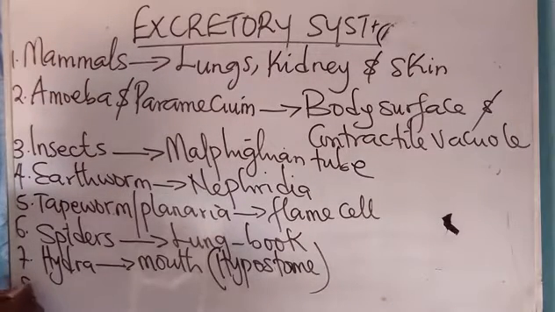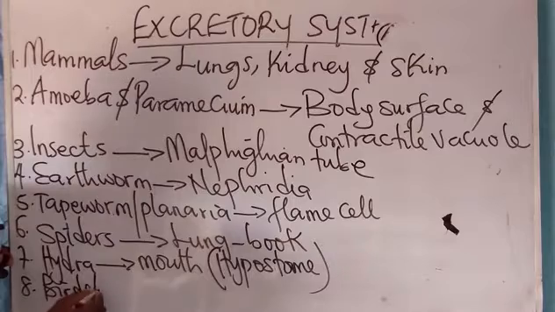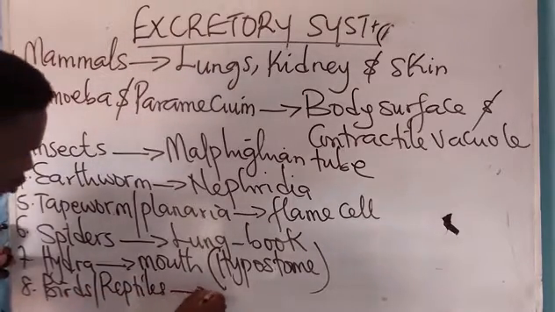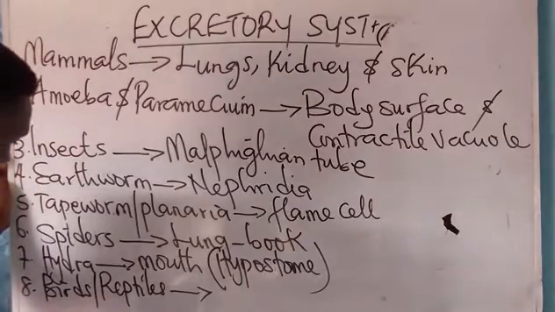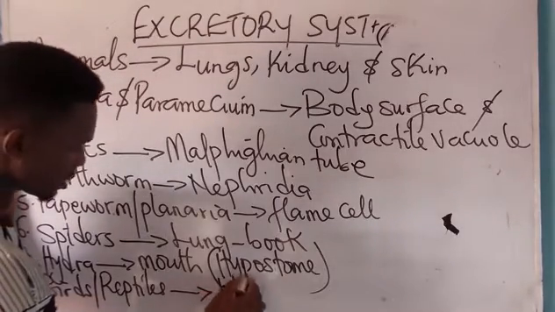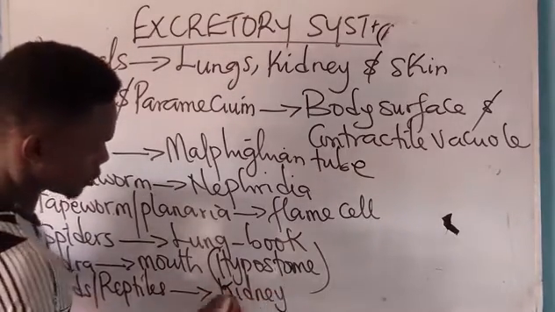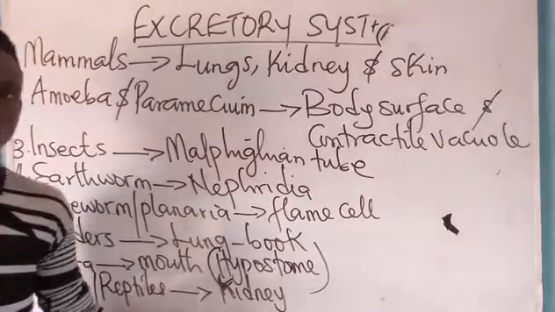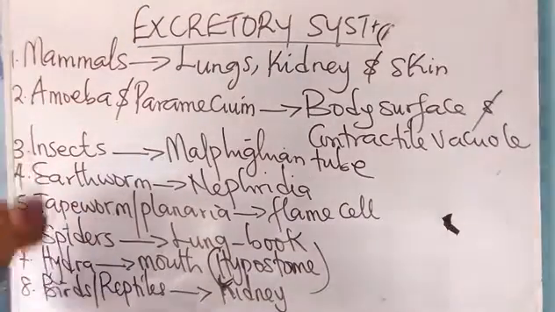Now, number 8, birds and reptiles, they use their kidney. They use their kidney for what? Excretion. Take note of that.